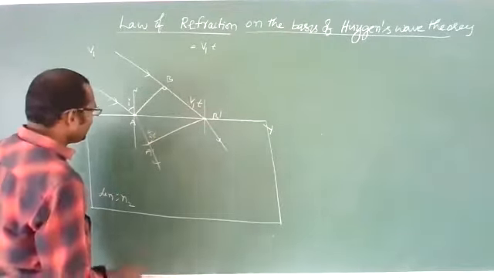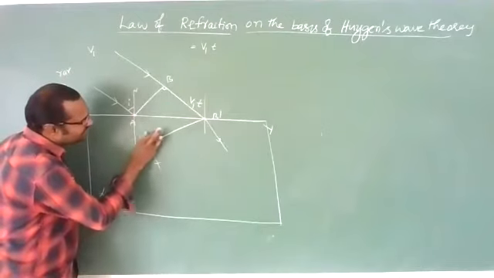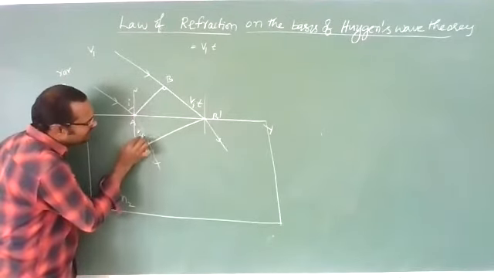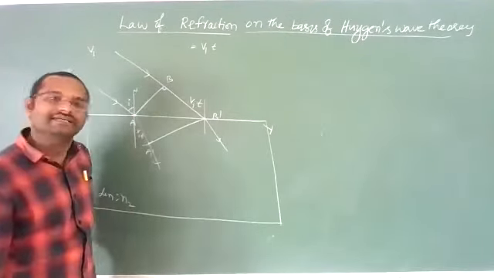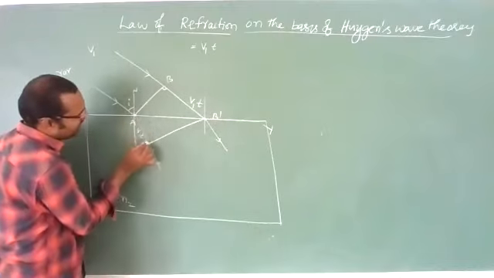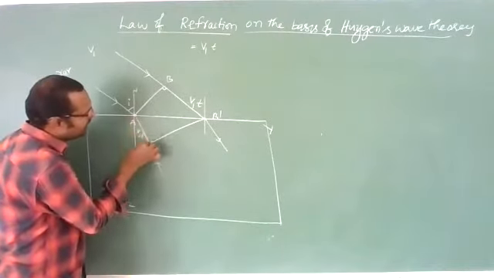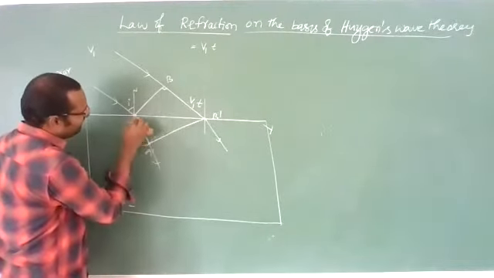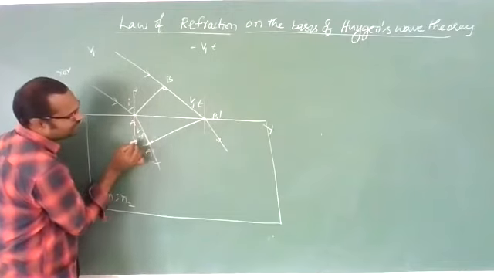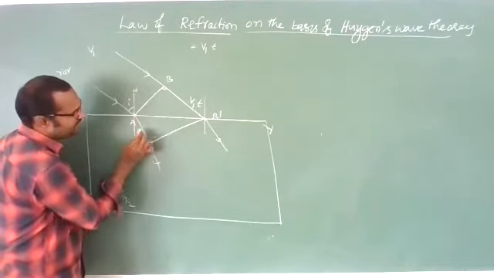You know that this distance is v2t. This has to travel a distance of v2t, because in a time t it will travel a distance of v2t.